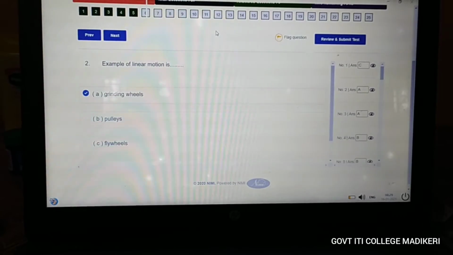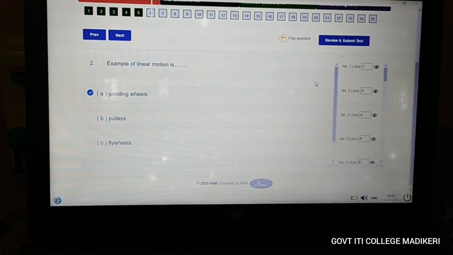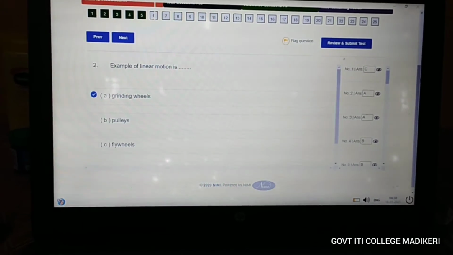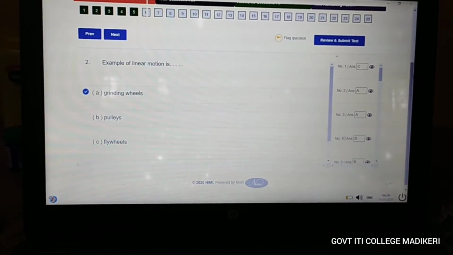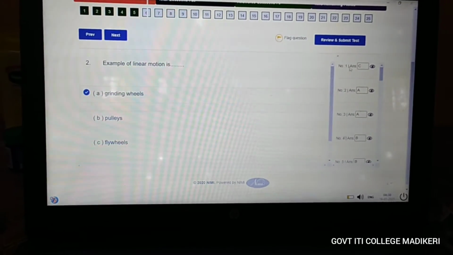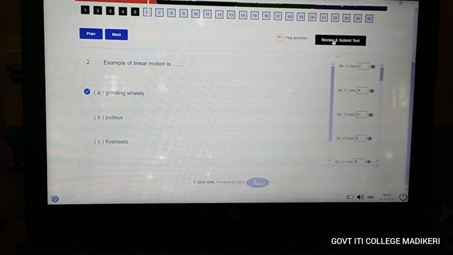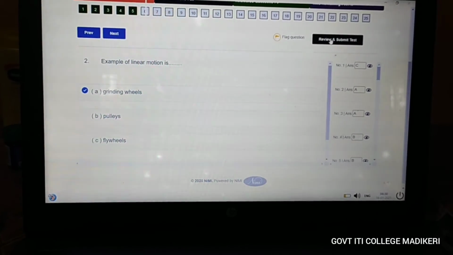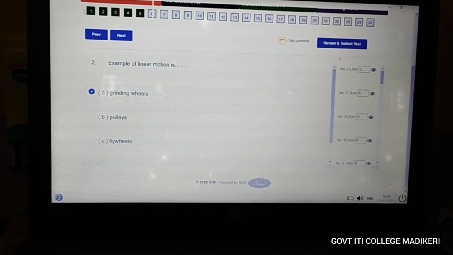You can just think and take your time. There will be 90 minutes, and you can calculate and then attend the exam. After finishing 25 questions, then only give the option review and submit test. So I think you understood about the flag question and how to attend the answers.